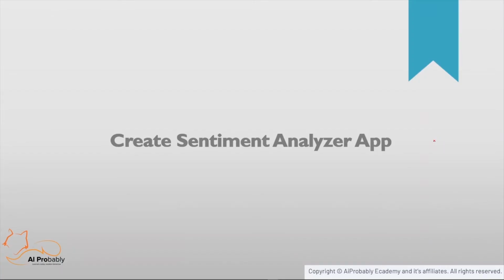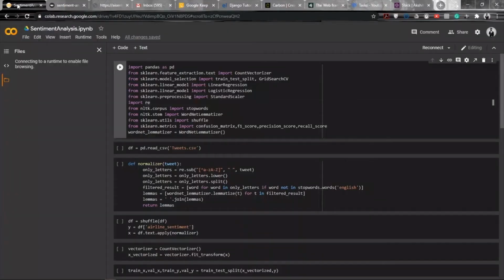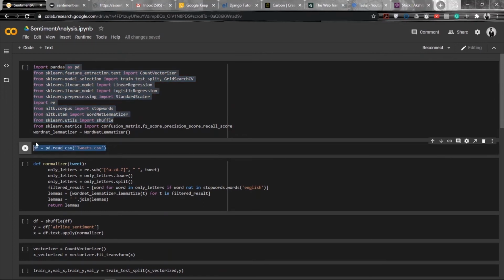Now that we have established our basic understanding of Django, let's start with how to deploy a machine learning model using Django. But to deploy the model, we first need to create one. So let's go and create a machine learning model that is used to analyze the sentiments of any text. First, we'll install all the required libraries and read our dataset, which consists of around 14,000 tweets along with the sentiments. Anyways, what better dataset for sentiment analysis than thousands of tweets, right?